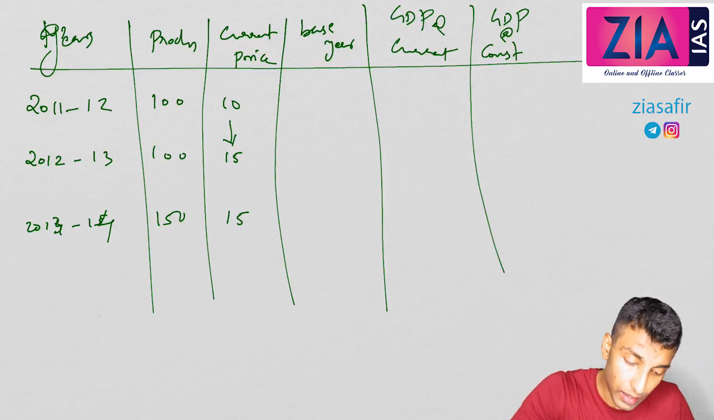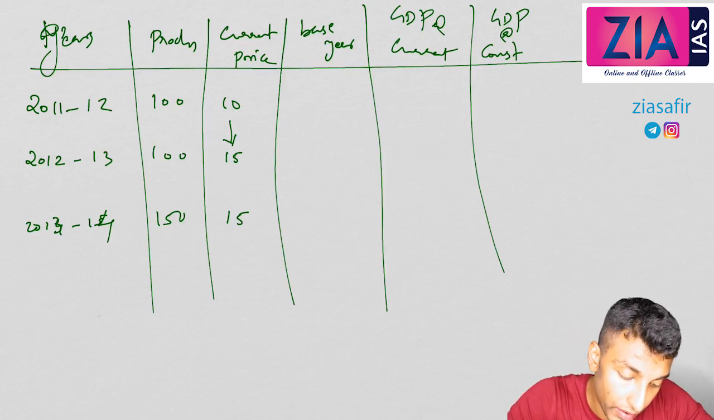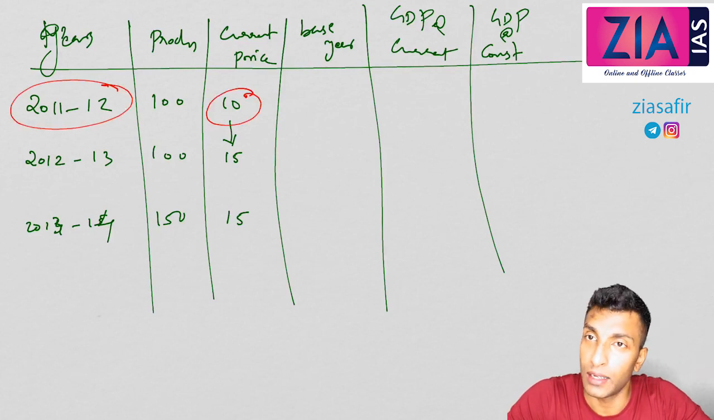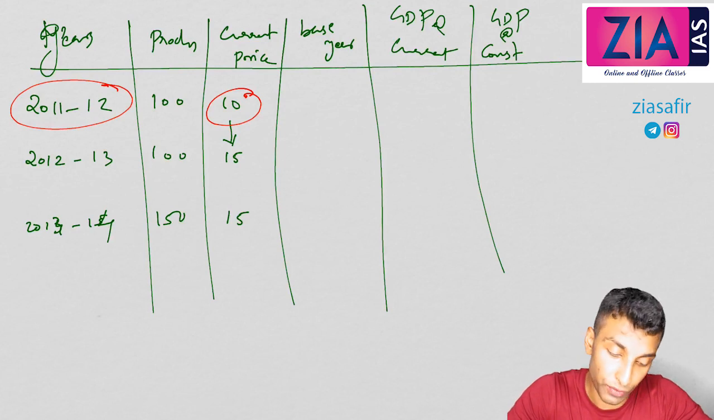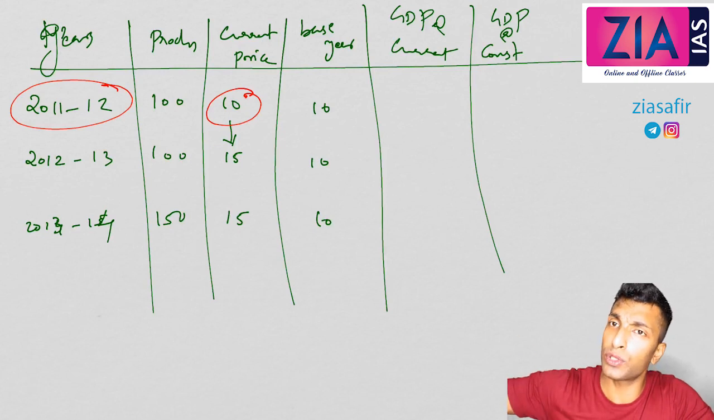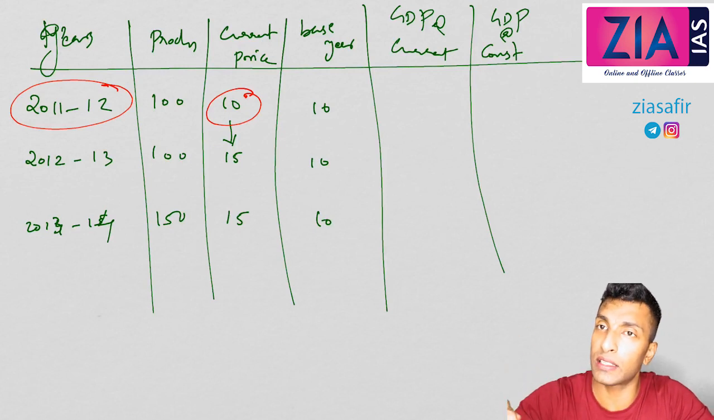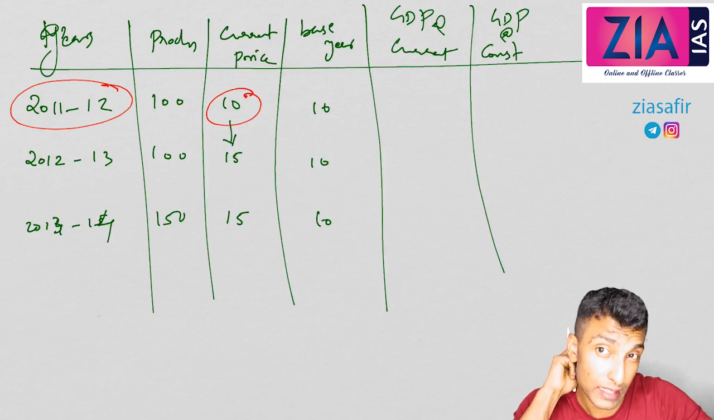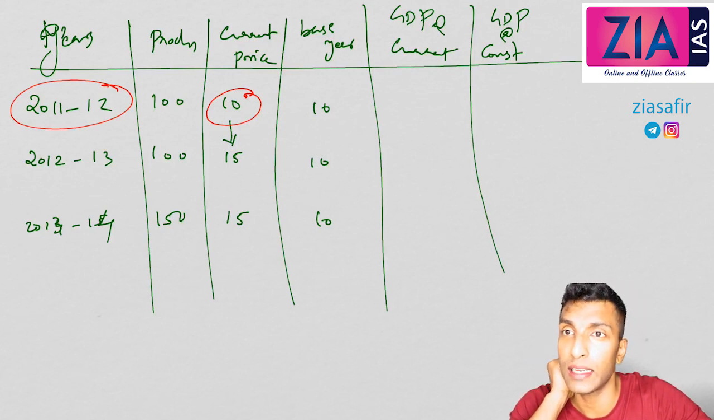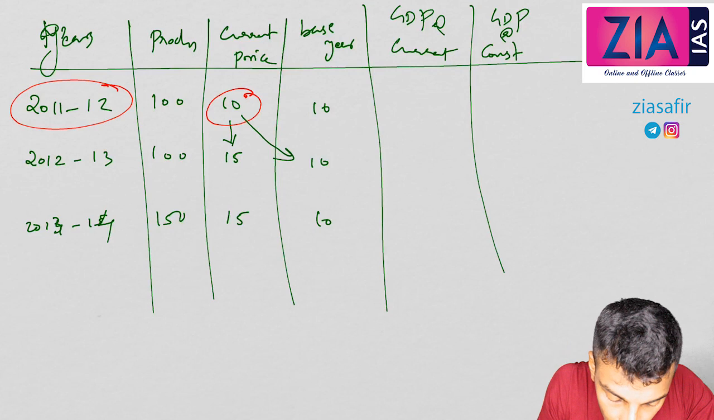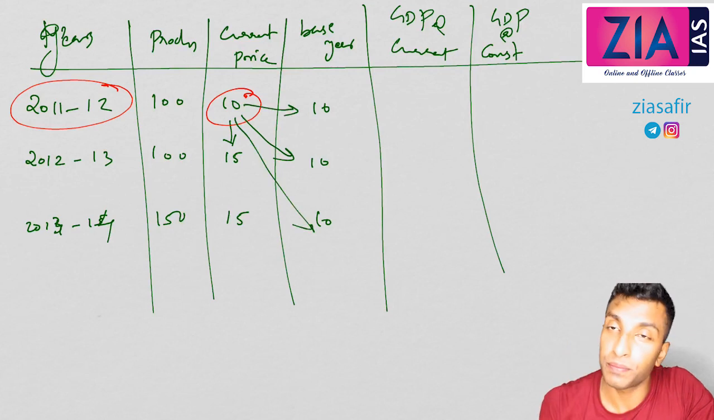Now base year price. I have told you 2011-12 was our base year, right? So what is the current price of that year? 10. So that will now serve as the base year price for all. So 10, 10, 10. Next year also 10, next year also 10, up to 2020 also 10. Why? Because we are still having base year 2011-12. Now if we change it, then only this price will change. If we change the base year from 2011-12 to, let's say, 2019, then last year's price becomes the base year price. So as of now 10, because that was the current price in the base year.